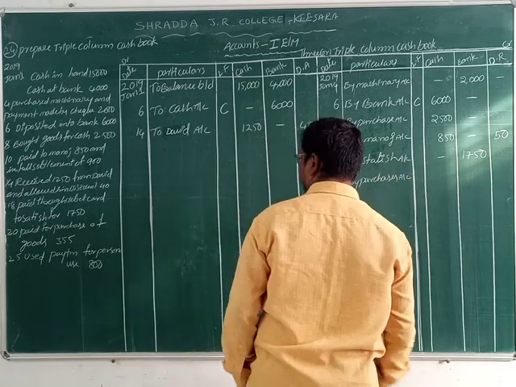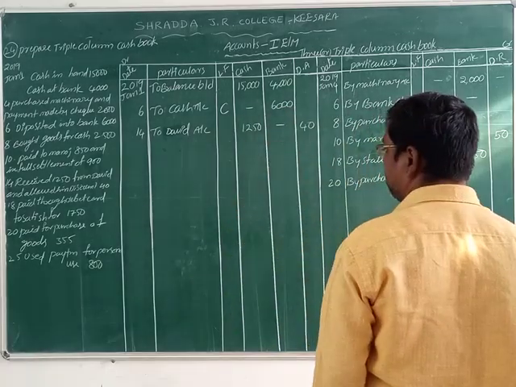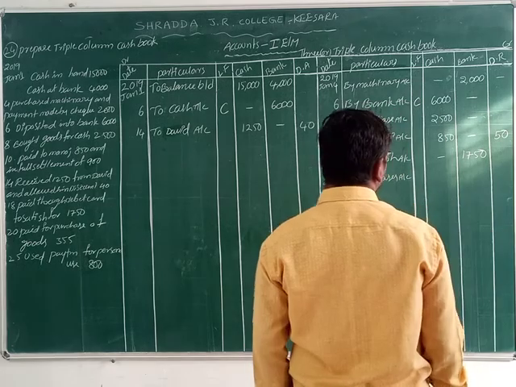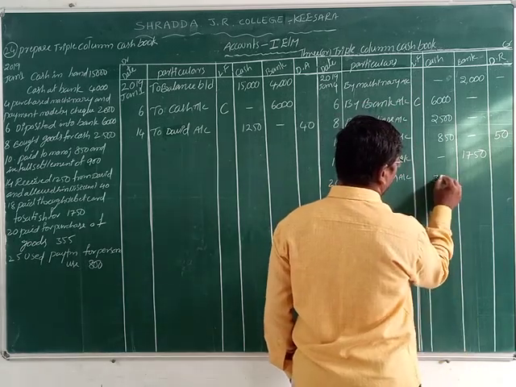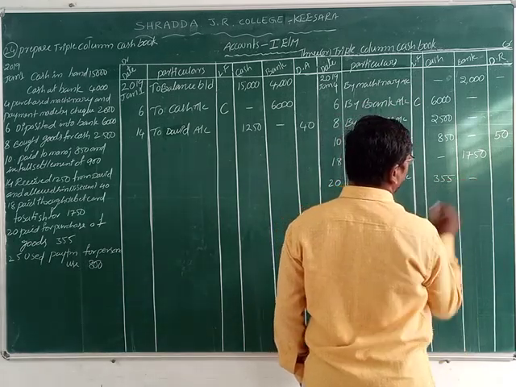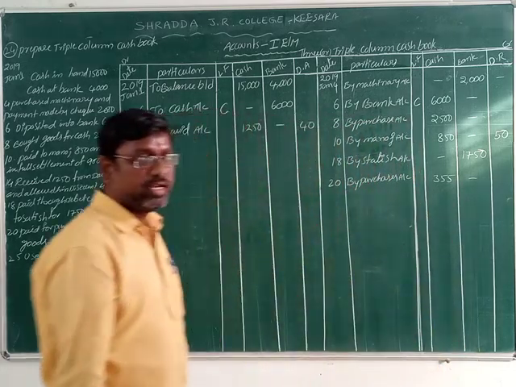By purchases account. What is the value of purchases? 355. It is a cash amount, friends. Write down here 355. It's clear.